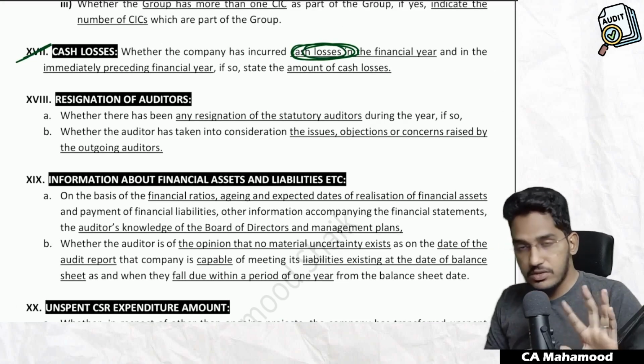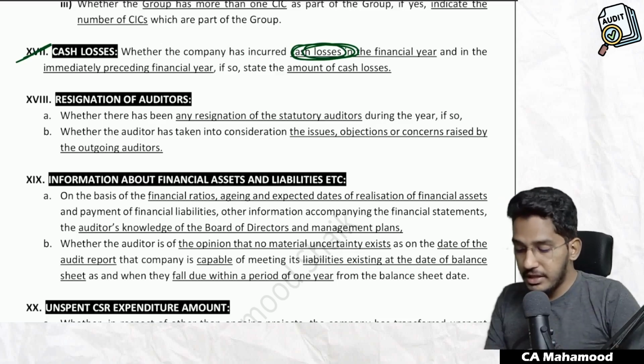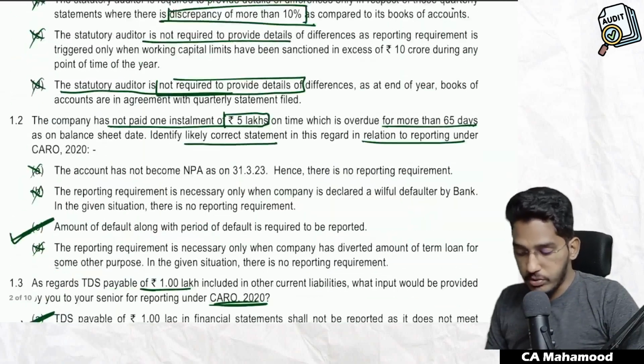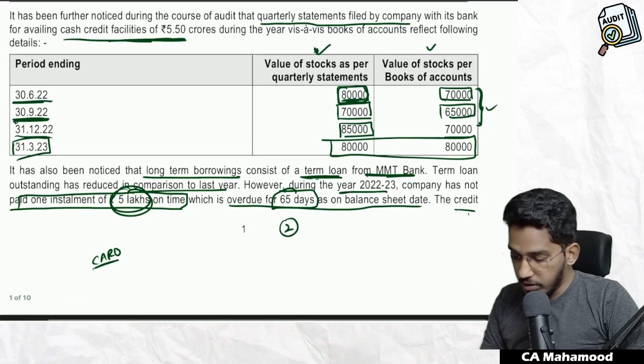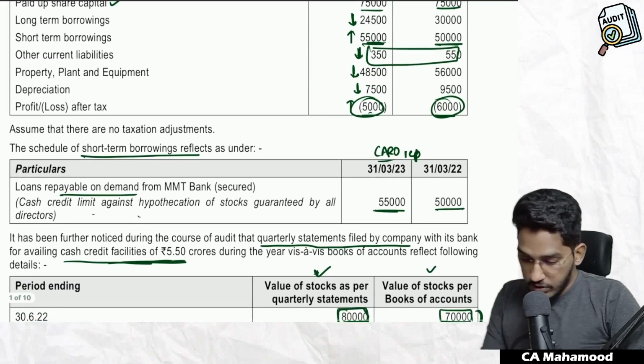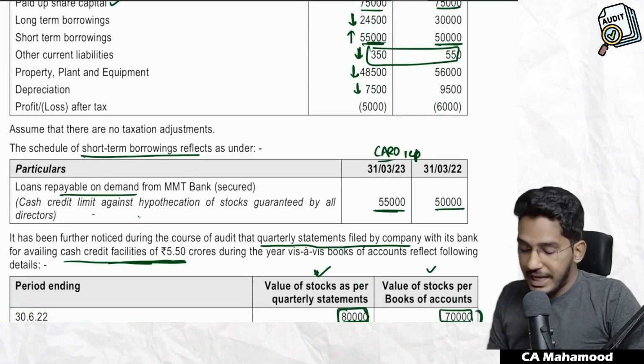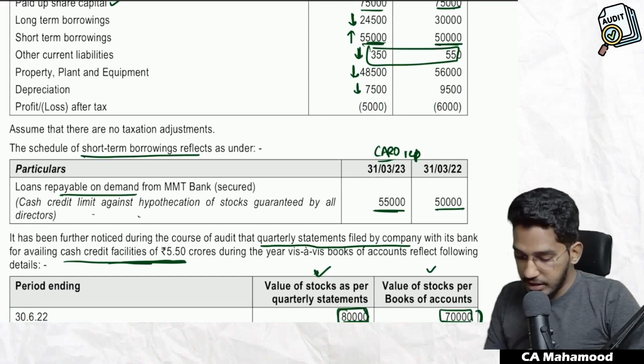If there is no cash loss, if there is only loss as per statement of P&L, you are not required to report it. You are not required to report it. So here they are telling only loss. See, how to calculate cash loss? Here they have given a hint in the question also.